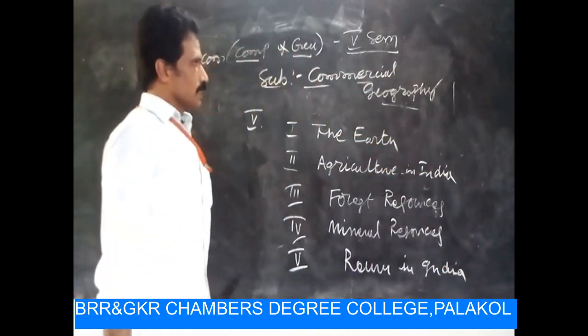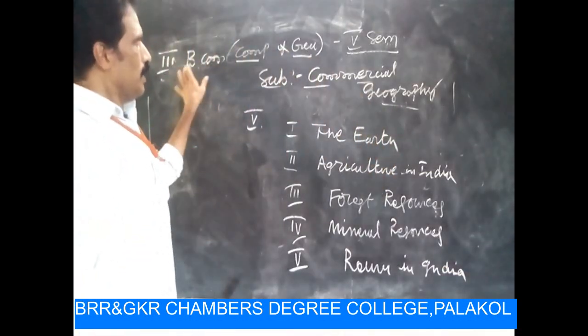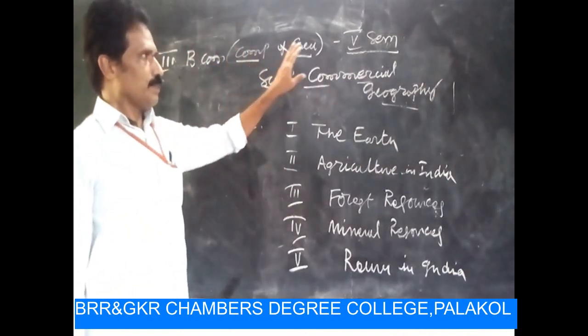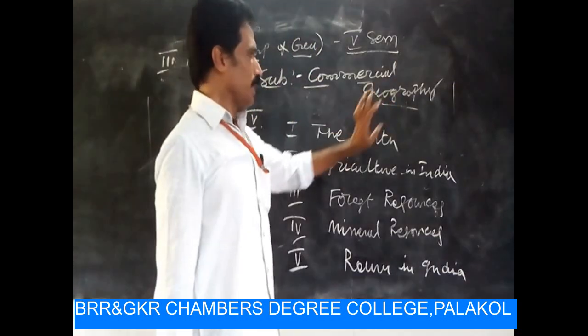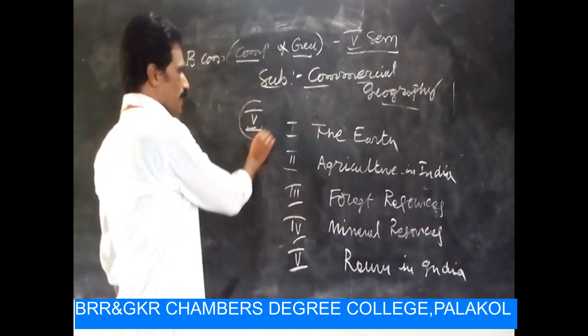Okay, my dear students, in the third year BCom students having in fifth semester, the subject is commercial geography, having 5 units.